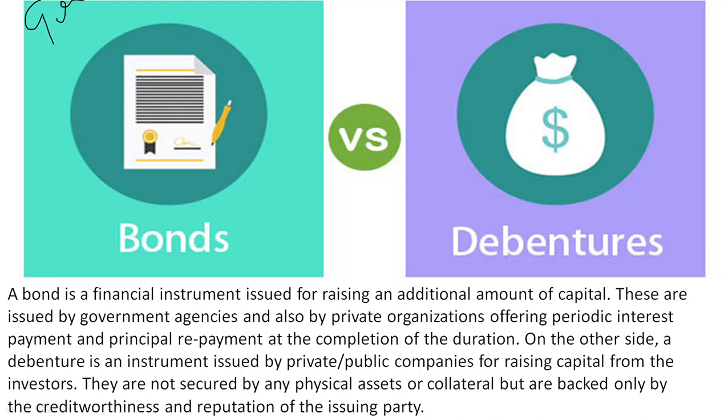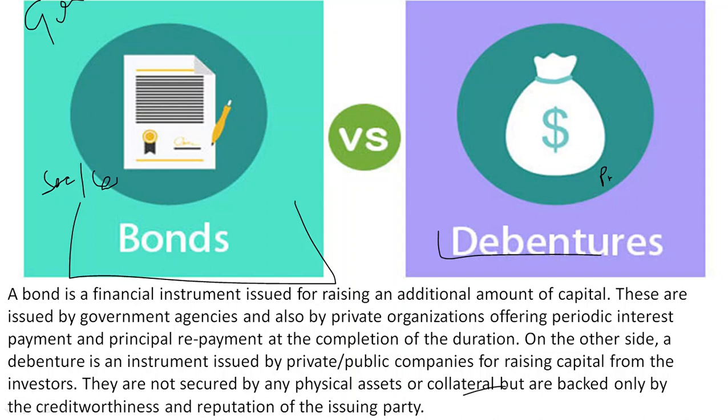But in this case, you will have to present some security, any collateral, any physical asset as security for raising money through bonds. However, debentures are mostly issued by private agencies and you don't need to present any security, any physical asset or collateral.